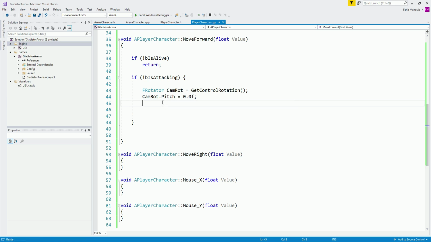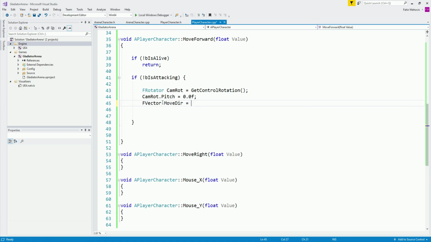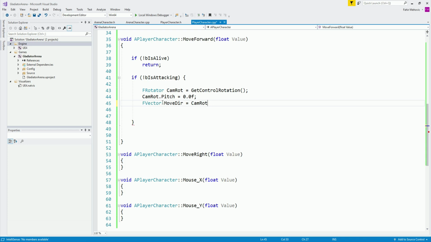And we're going to say here FVector MoveDirection is going to be equal to CamRotation, and we're going to say here .Vector, which is basically, you see, convert a rotation into a unit vector facing its direction. Basically, it's going to convert this rotation that we got into a vector that's facing the direction. There we go.